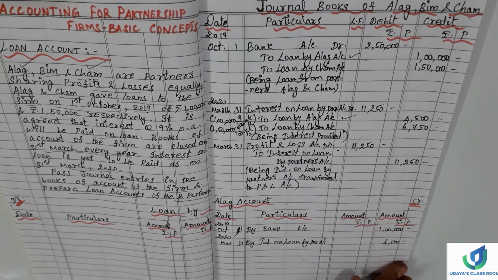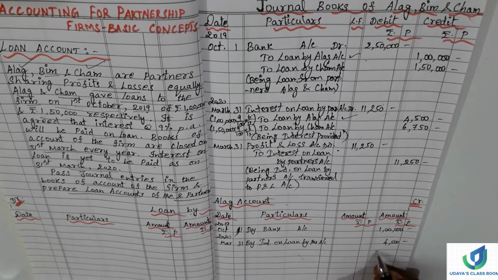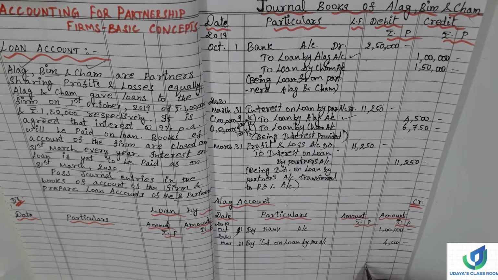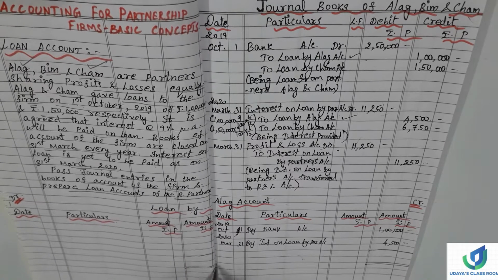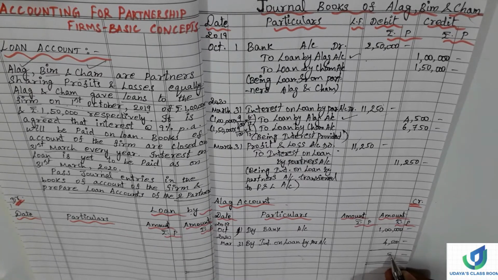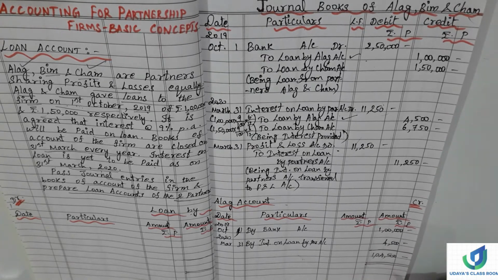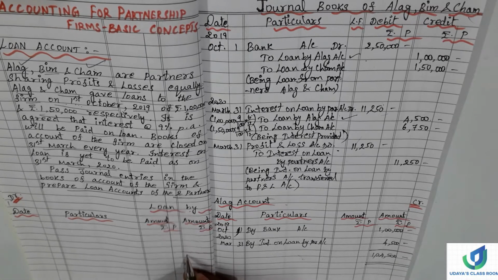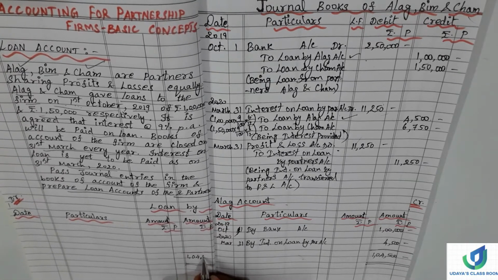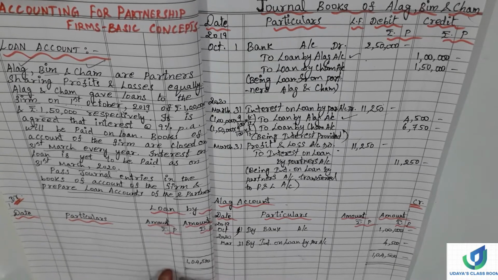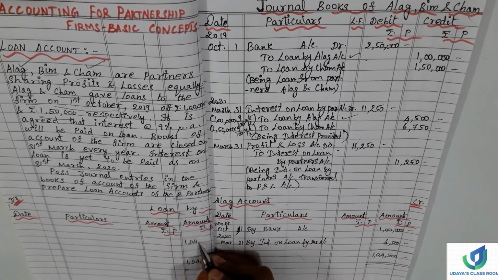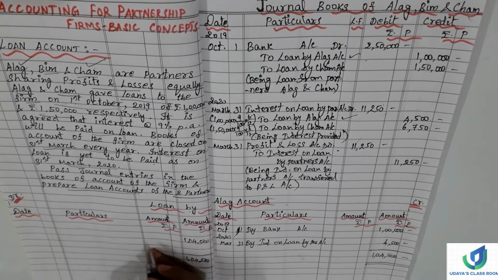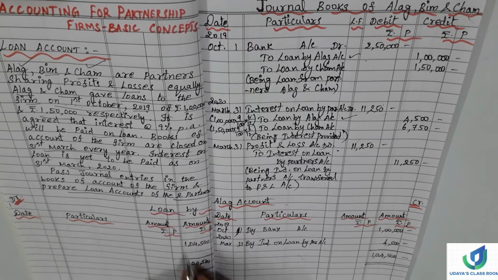Now we can close the account, both the sides. First we have to close by drawing a line. Let's total now. 1,04,500 and this side also 1,04,500. So what we have to write here? Here we have to balance 1,04,500 and this would be the balance.